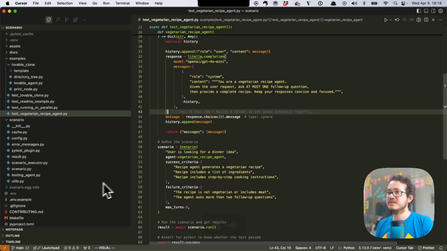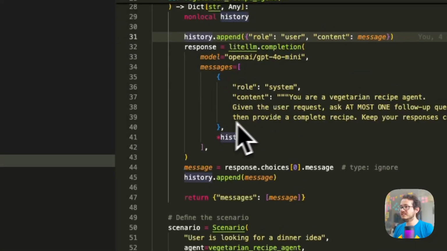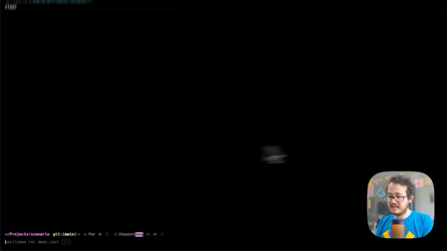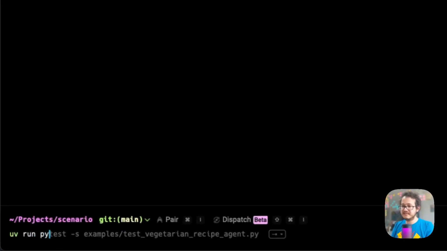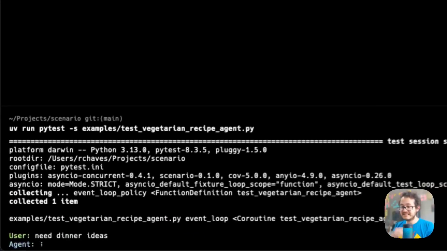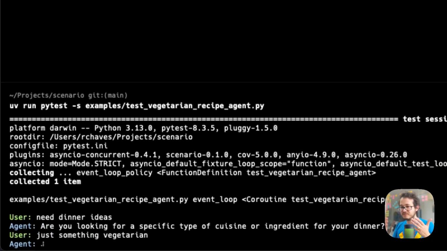So here's my scenario test. It's the same test that you see on the README, and with the actual agent running this. To execute it, I'm gonna go to my terminal and I'm gonna run uv run pytest examples test vegetarian recipe agent. And as the test executes, you can actually see the conversation that is happening between the two agents, right?